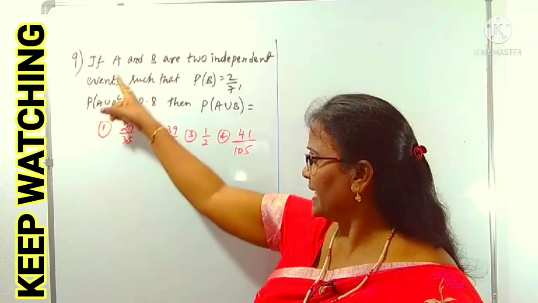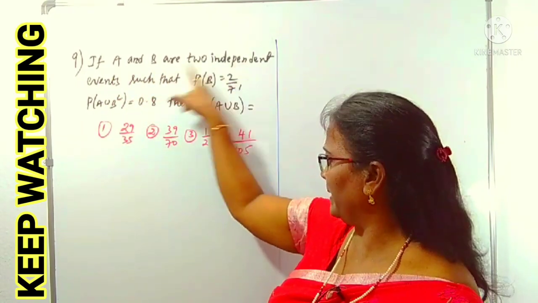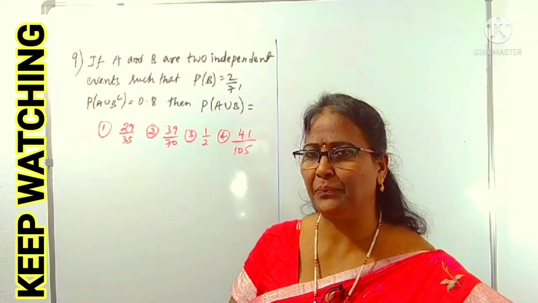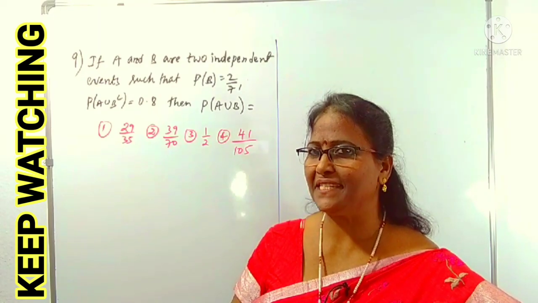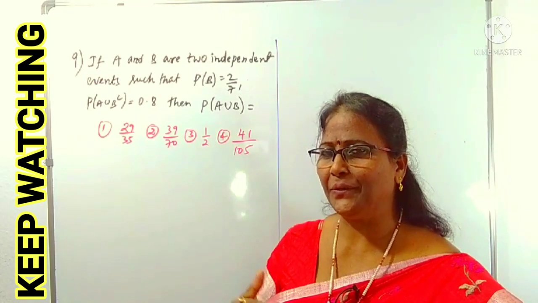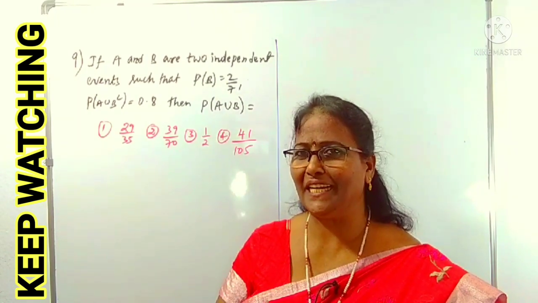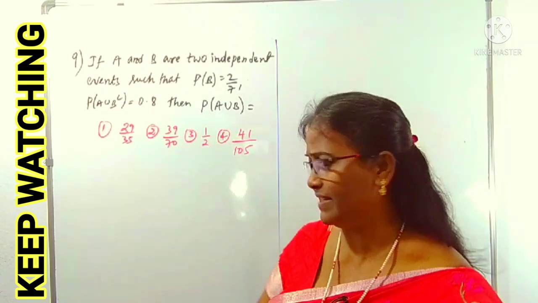What is given here? A and B are independent events. I said if two events are independent events, what is the probability of the intersection? P of A intersection B is what? P of A into P of B. The product. Intersection we can take as the product in the case of independent events.